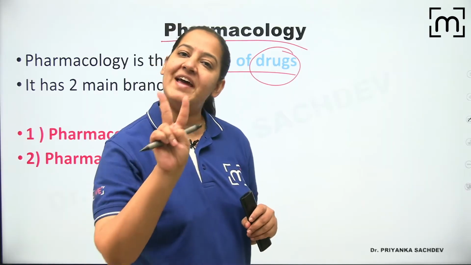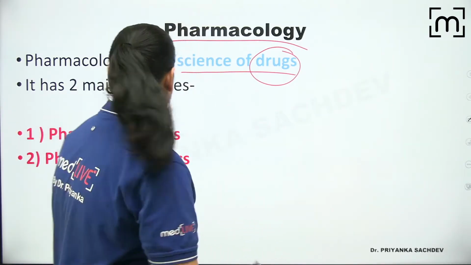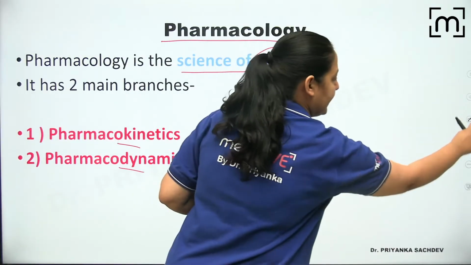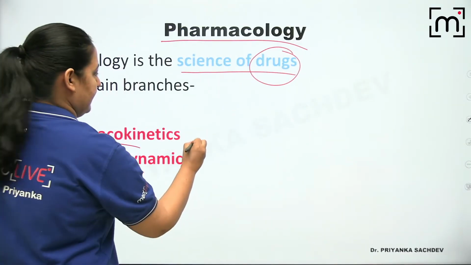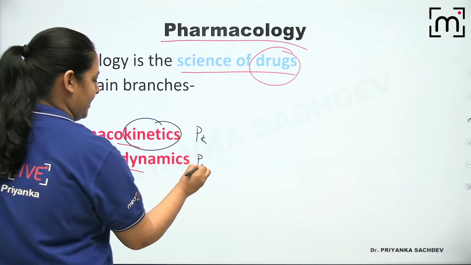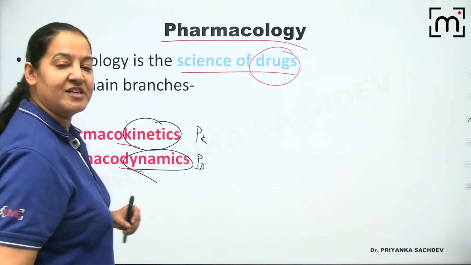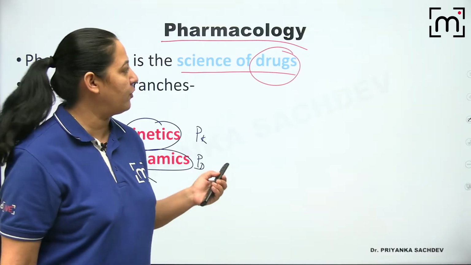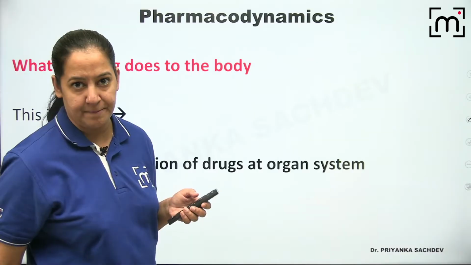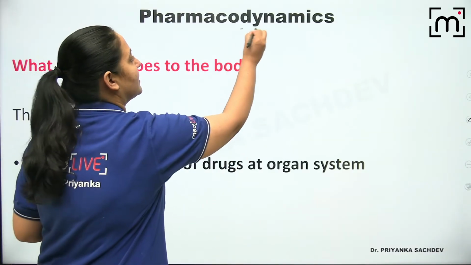In pharmacology, we have two branches, pharmacokinetics and pharmacodynamics. You can see it here. Now, what is the difference between pharmacokinetics and pharmacodynamics? Let me tell you one by one with the help of a simplified diagram. Let me start with pharmacodynamics.